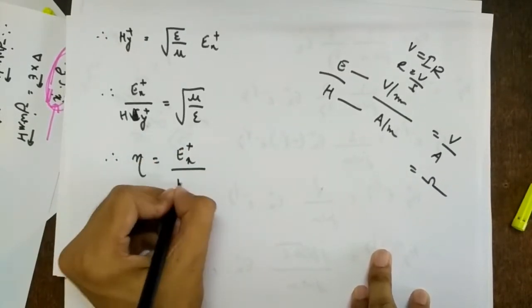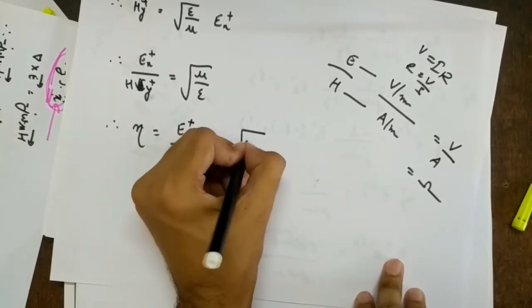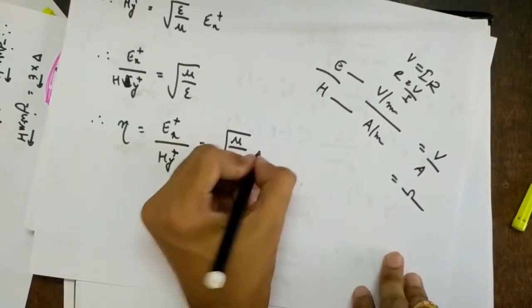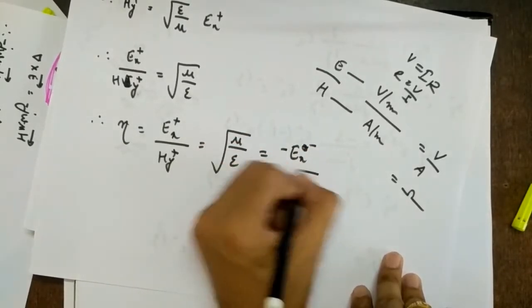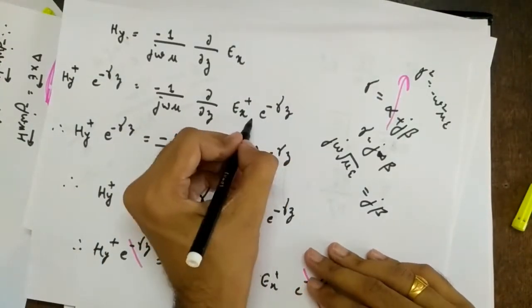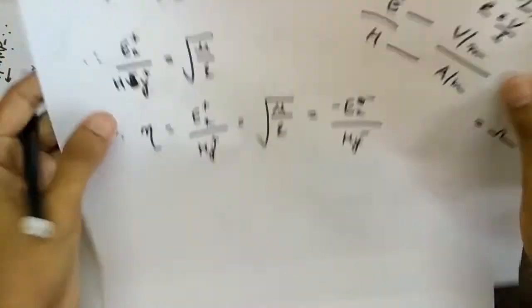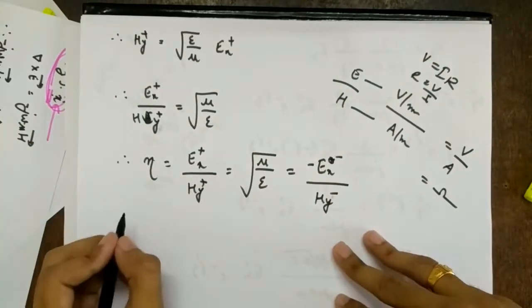So Ex plus upon Hy plus equal to square root of mu by epsilon, and this is equal to minus Ex minus upon Hy minus. So when you calculate the same for this, we calculated only considering the forward wave. If you take a backward wave, it will be negative. Okay, the negative sign indicates that it is a backward traveling wave coming back, right?